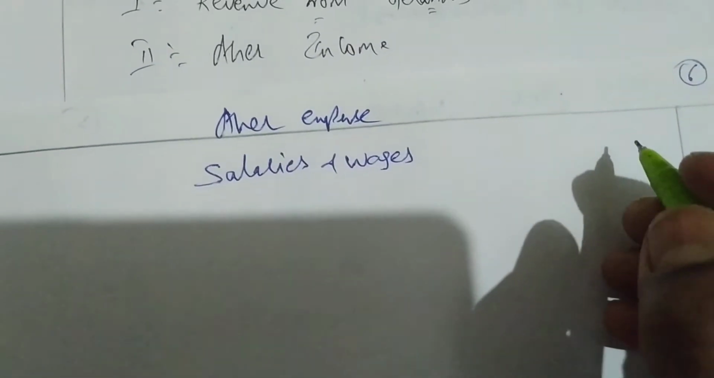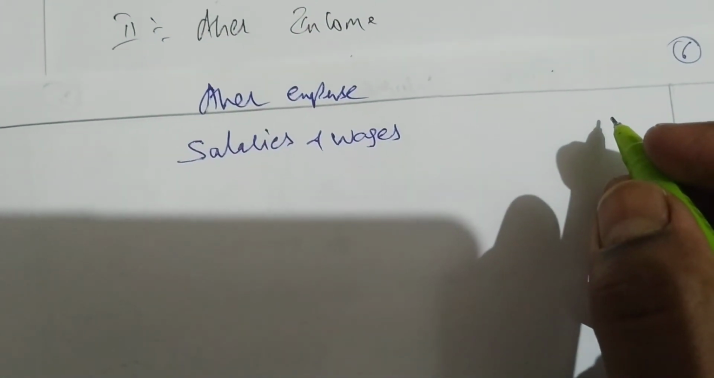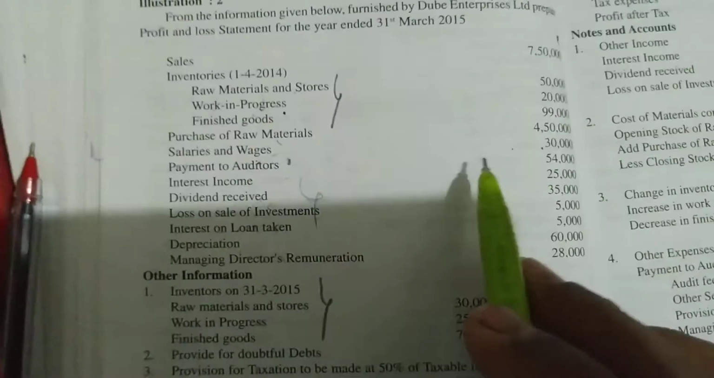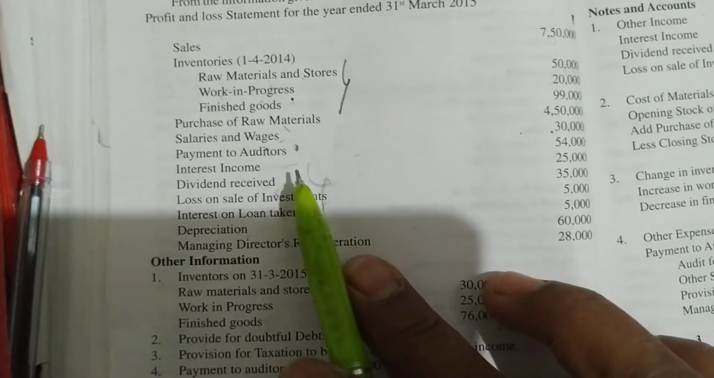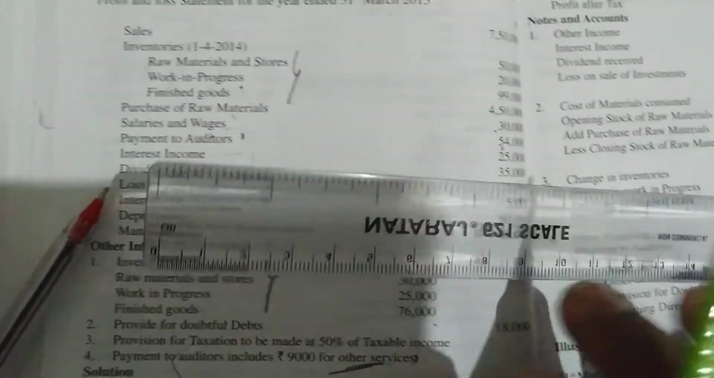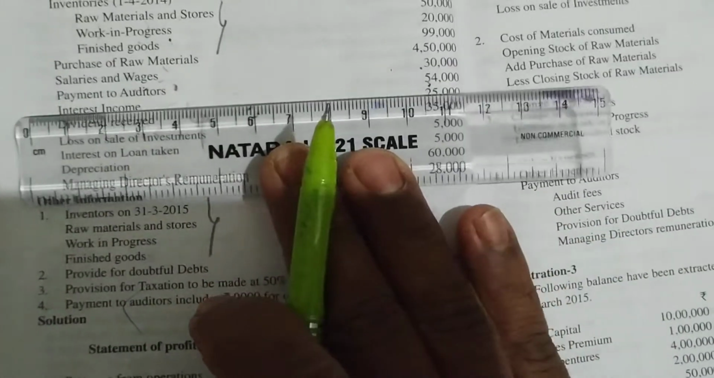How much salaries and wages? 30,000 we are having. We are having salaries and wages 30,000. Next, payment to auditors 54,000. See, payment to auditors is 55,000 he says.